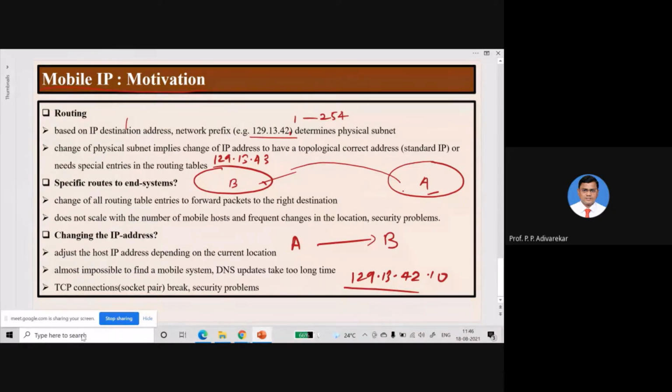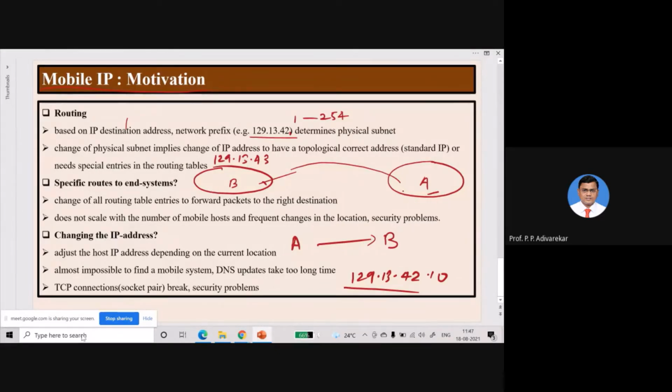DNS use will not solve our problem of changing IP addresses frequently. Apart from that, if you go to the upper layers, we know what layers there are in the OSI model: the physical layer, data link layer, network, transport, session, presentation, and then the application layer. We are talking about the network layer right now, which assigns the IP addresses.